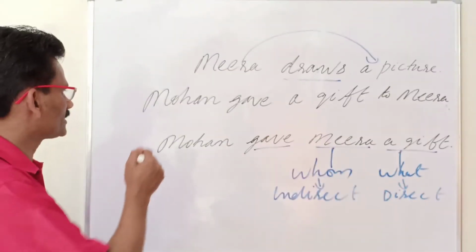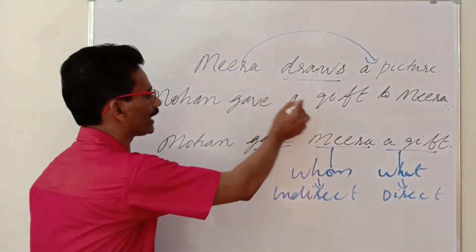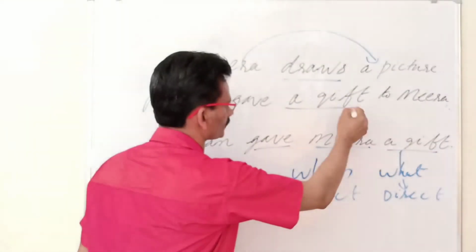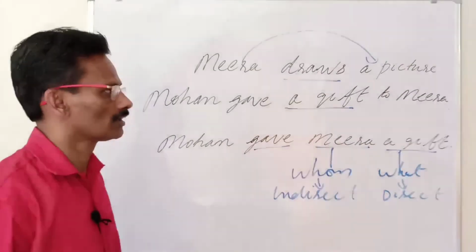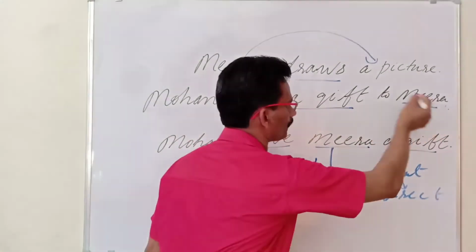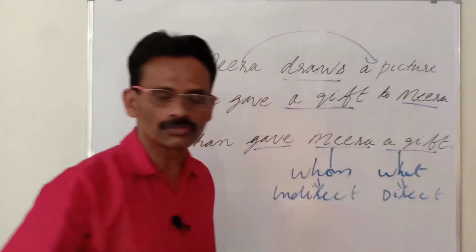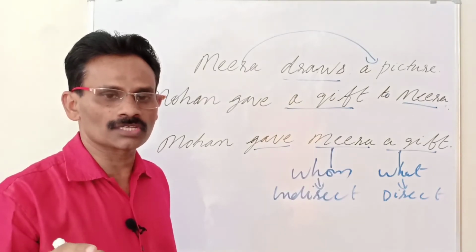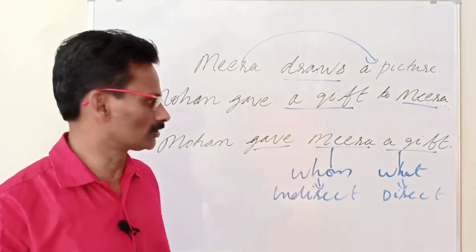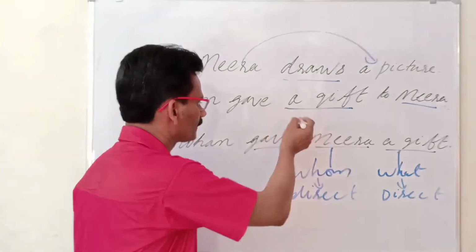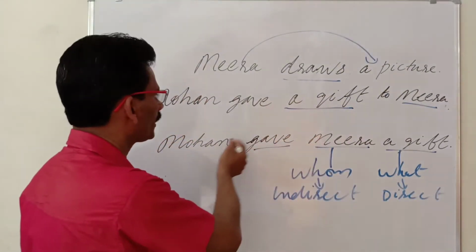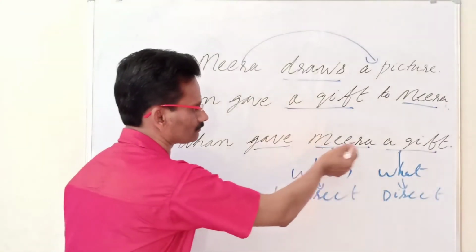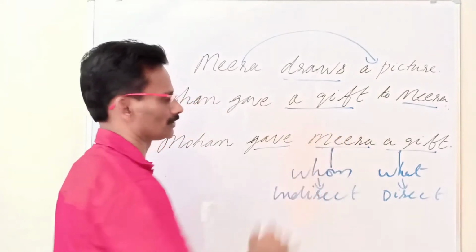Now you look at the example. Mohan gave a gift to Meera. So here a gift is the direct object, and Meera is the object of the preposition. To is a preposition, and whatever comes after the preposition is the object of the preposition. In the first sentence, Mohan gave Meera a gift, the indirect object has come before the direct object.